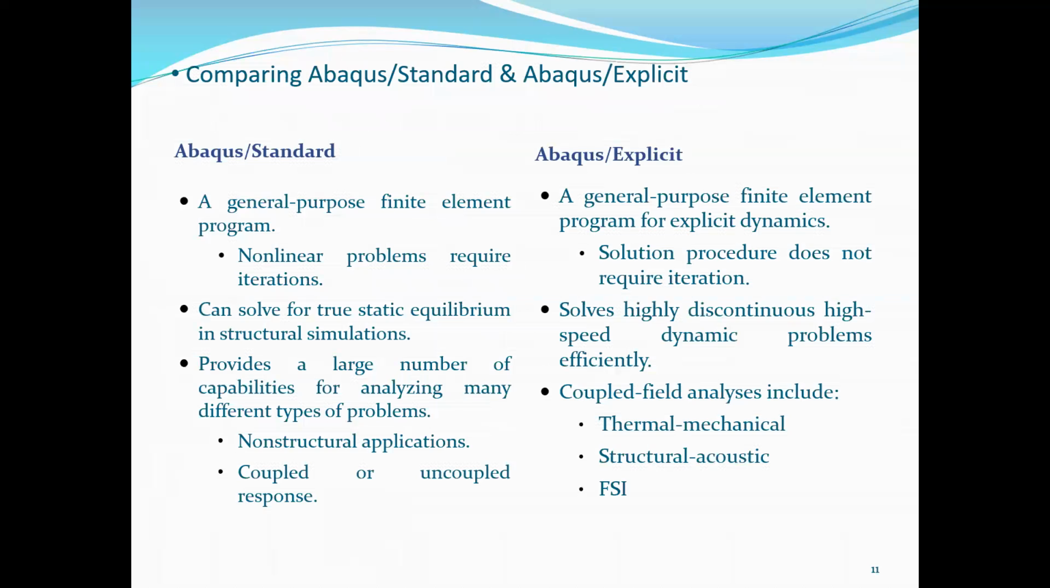Okay, now comparison between Abaqus Standard and Abaqus Explicit. Abaqus Standard is a general purpose finite element program. Non-linear problems require iterations in Abaqus Standard. Abaqus Explicit is a general purpose finite element program for explicit dynamics. In Abaqus Explicit, the solution procedure does not require iterations. Abaqus Standard can solve for true static equilibrium in structural simulations. Abaqus Explicit solves highly discontinuous, high-speed dynamic problems efficiently.